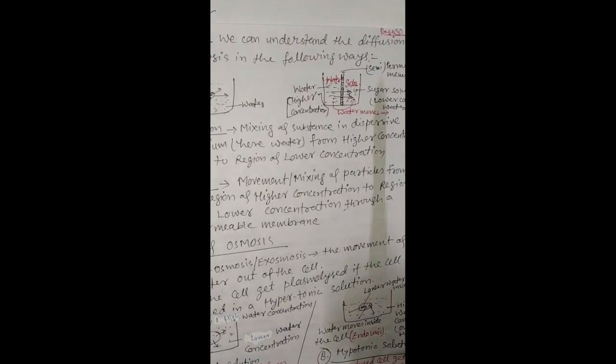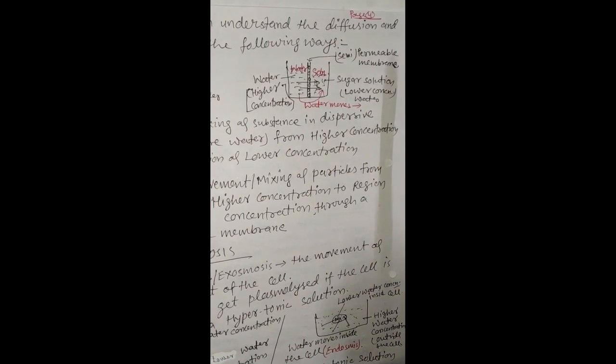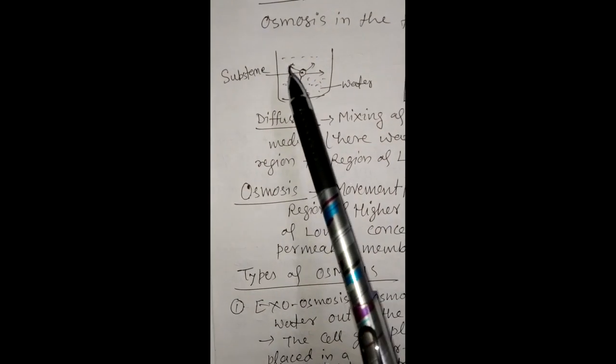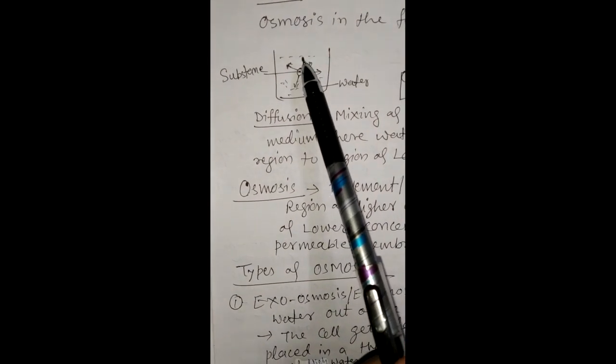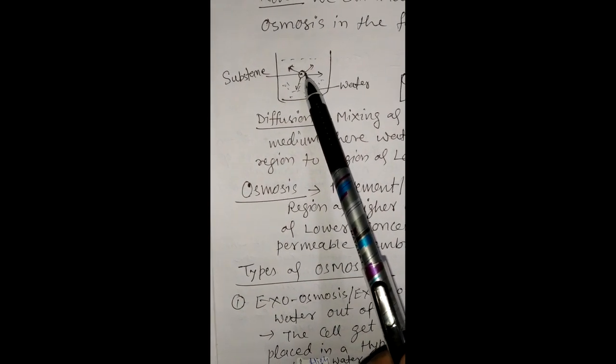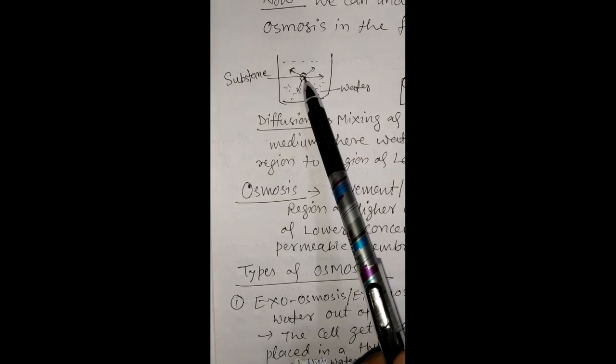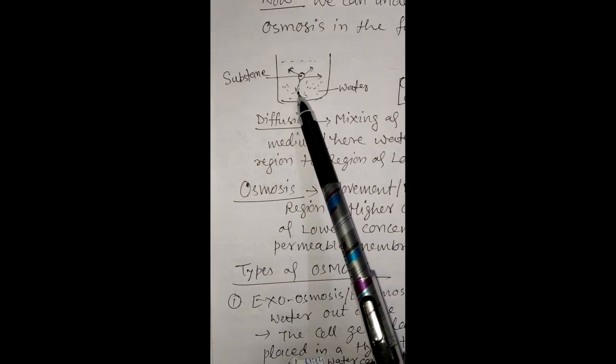Now we can understand diffusion and osmosis in the following ways. The beaker is filled with water. This is the substance. The substance breaks and spreads in the water. That is the dispersive medium. This is called diffusion.